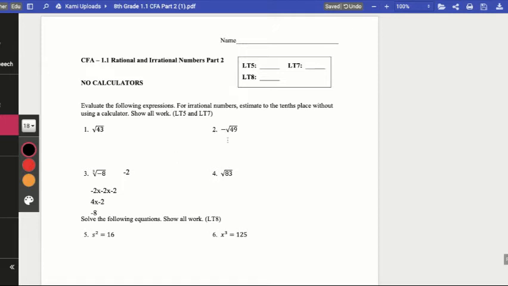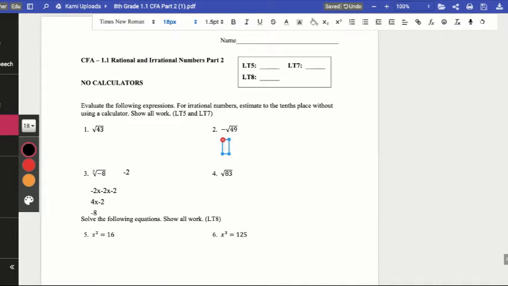For number 2, I want to show you that the square root of 49 is perfect. We love that square root, and lots of students knew that 7 times 7 would equal 49. And then we have to acknowledge this negative sign. I did tell students that if there's a negative under the radical, then that number would be imaginary. And I saw some students write that, which I liked your thinking, but we needed the negative sign out front.